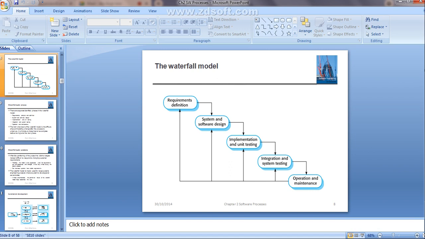It takes much more time because you need to maintain it on a regular basis. Once the software is produced, once the development is done, you need to maintain it regularly. So operation and maintenance is nothing but the system is installed and put into practical use. Maintenance involves correcting the errors which were not discovered in the earlier phases of this particular system.